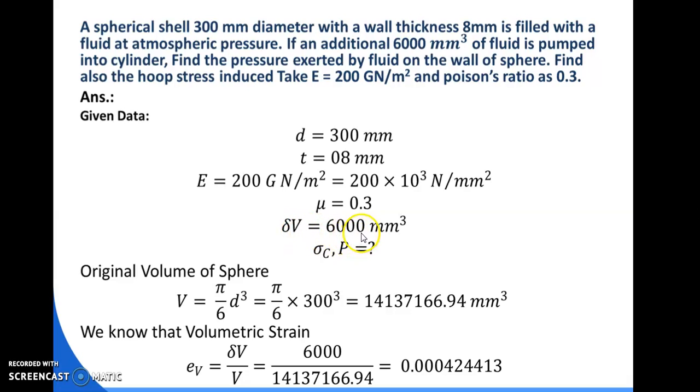So del V is equal to 6000 mm cube of fluid. Find the pressure, we have to find out P. Find the hoop stress, we have to find out sigma C. Take E as 200 giganewton per meter square. E is equal to 200 into 10 to the power 3 Newton per mm square. Poisson's ratio 0.3. So mu we can also write as 1 by m is equal to 0.3.